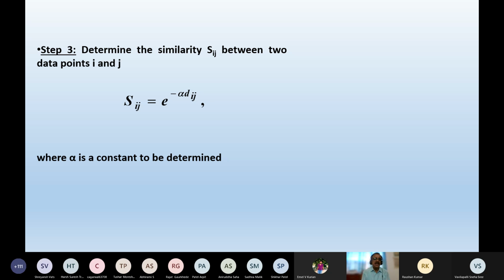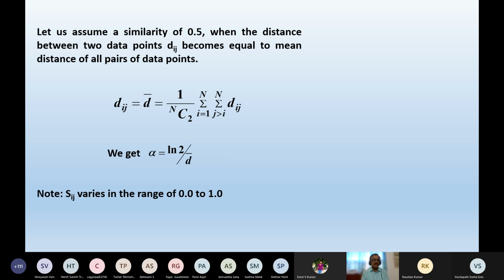If you see the literature, the relationship between the Euclidean distance and similarity has been expressed in a number of ways, but this is one of them. So Sij is nothing but e raised to the power minus alpha dij, and the numerical value of this particular alpha has to be determined for a particular data set. How to determine that, I'm going to discuss.